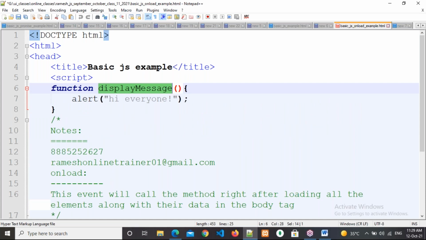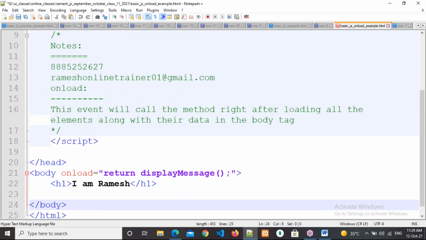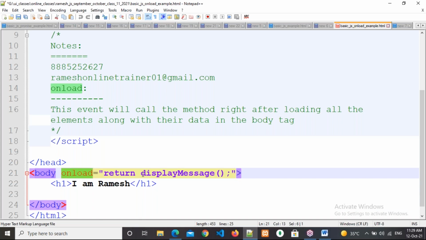Shall we say like this, sir? In HTML, if an event is there, we can call the JavaScript functionality through the event. This onload event is communicating with JavaScript. Onload means whenever the page is loaded, it will immediately call. Okay, sir, onload is HTML, but it can communicate with JavaScript.